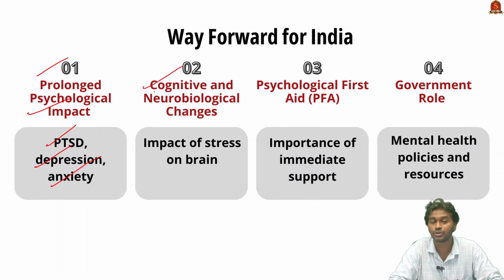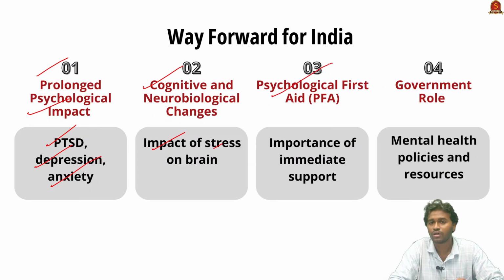And second, not only climate change, but natural disasters can affect the cognitive and bioneurological transmitters of a person. This can cause stress on the brain, and recently a study conducted in California found that people who are exposed to natural disasters such as wildfire are highly prone to depression and anxiety.